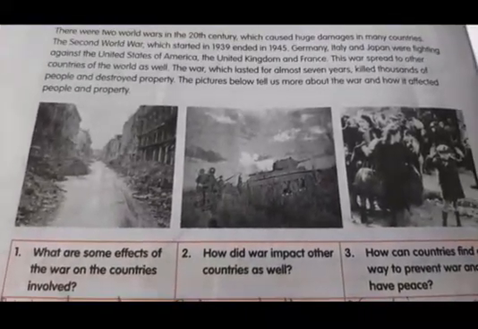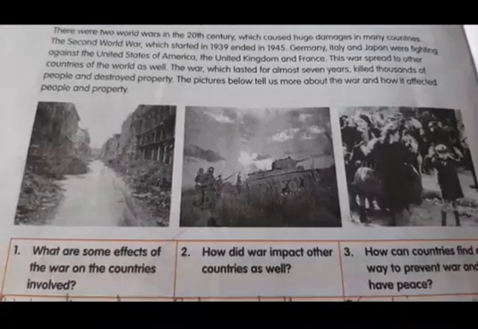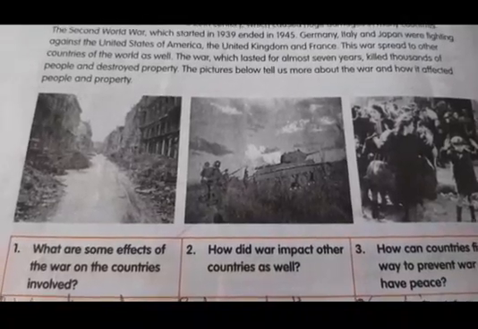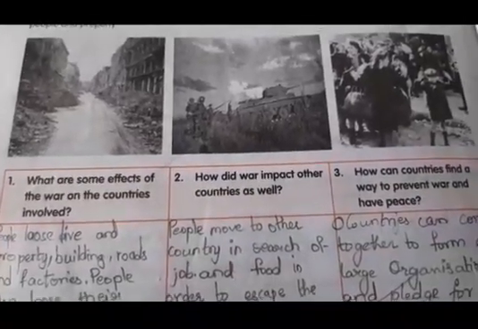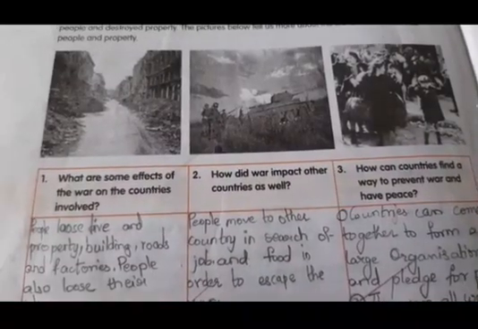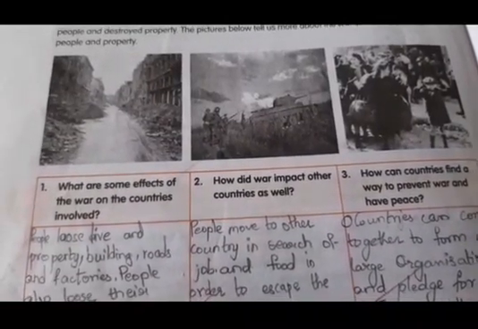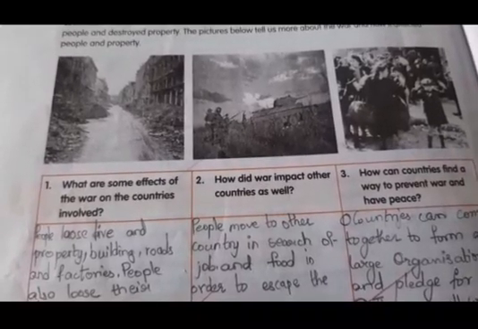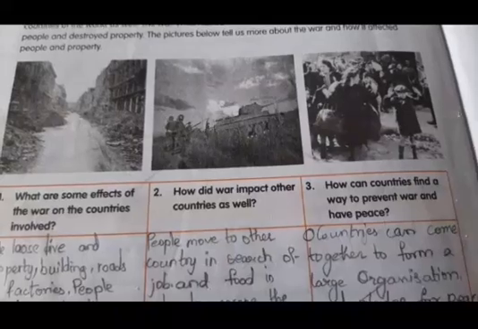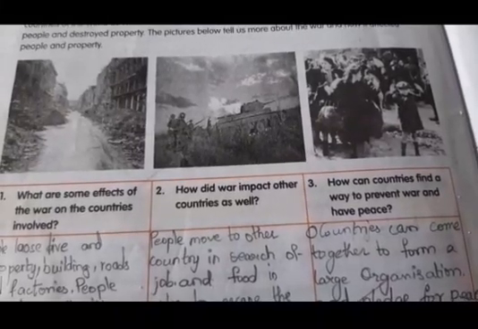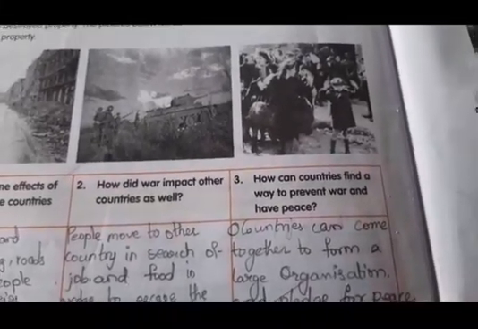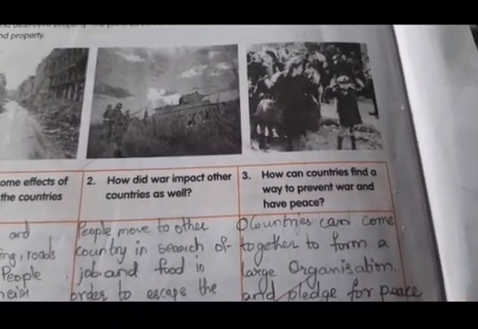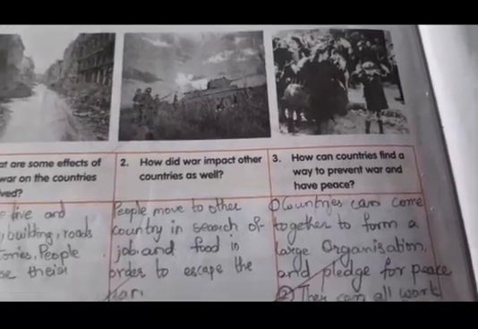See, children, these are pictures of the Second World War, showing how it destroyed and damaged the properties of the people. Next, see here, table form. 1, 2, 3 tables are there. See what is written in the first table. What are some effects of the war on the countries involved? Second one, how did war impact other countries as well? Third one, how can countries find a way to prevent war and have peace?